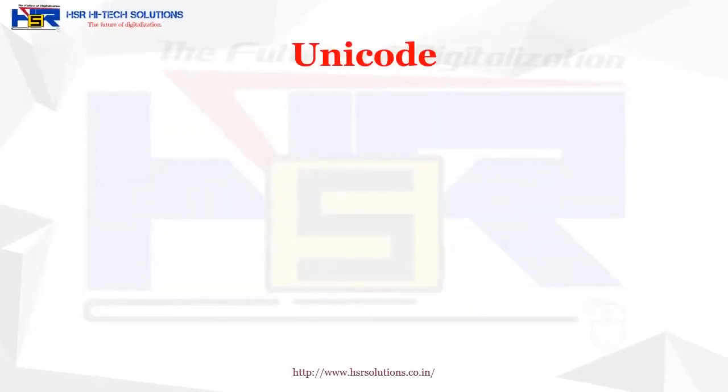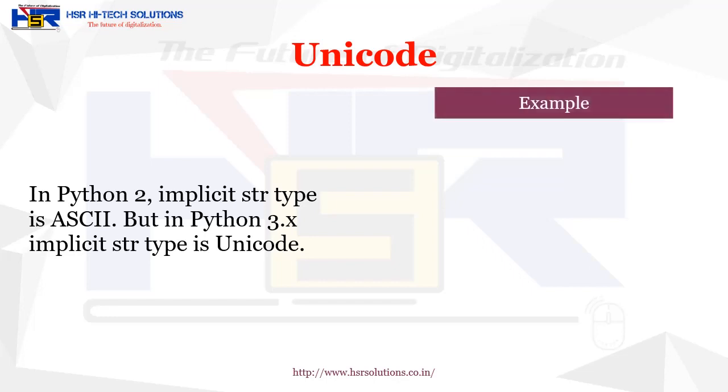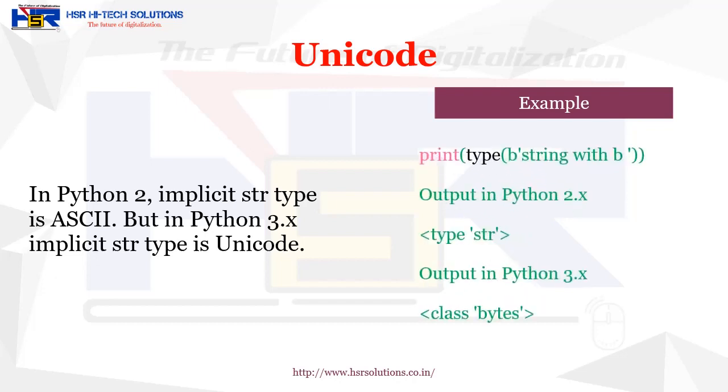Now we will consider the difference in Unicode. In Python 2, the implicit string type is ASCII, but in Python 3, the implicit string type is Unicode. So look at the example. When we are asking for the type of a string with b, then Python 2 gives the output as str type, while Python 3 gives output as bytes class type, because in Python 3, Unicode is used as the implicit string type.